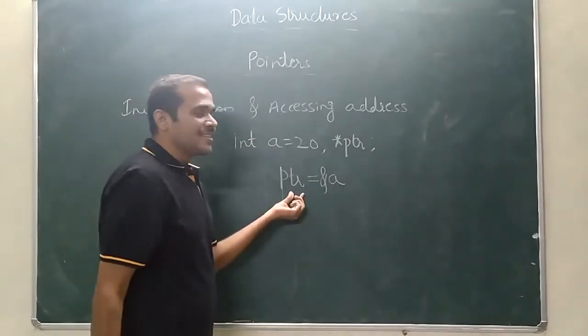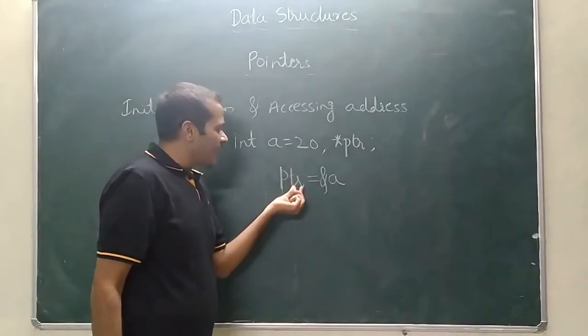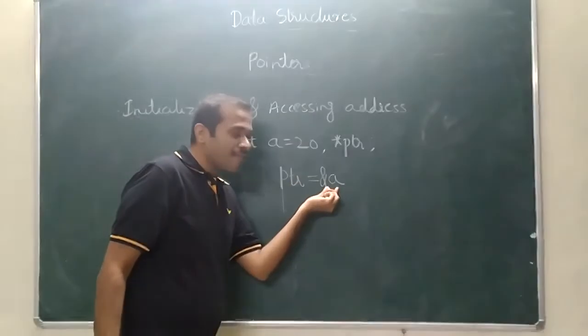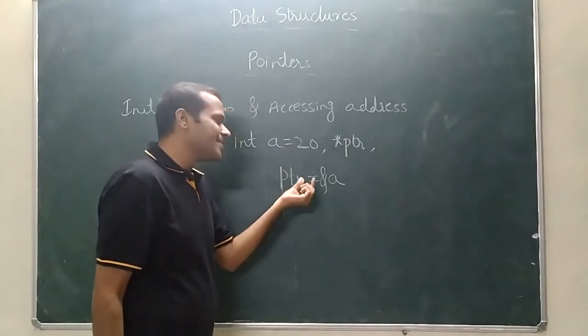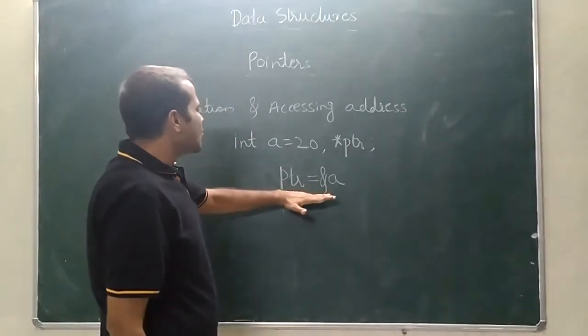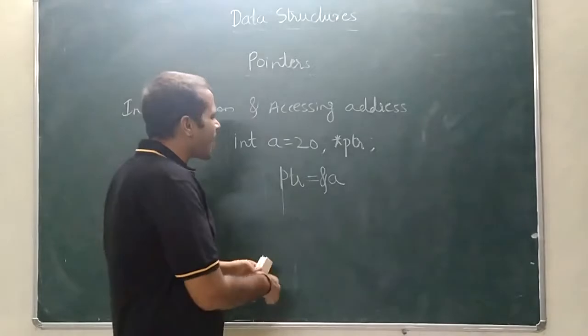So this is the pointer concept. A pointer is a variable which holds the address of another variable. Let us execute and see. So this is of integer type. Now what will be the output?